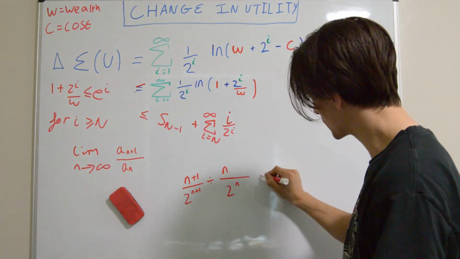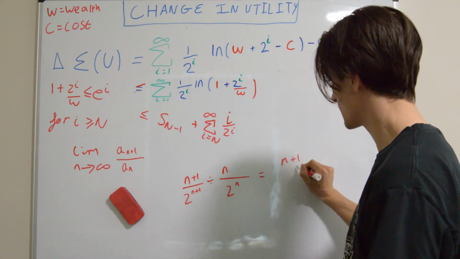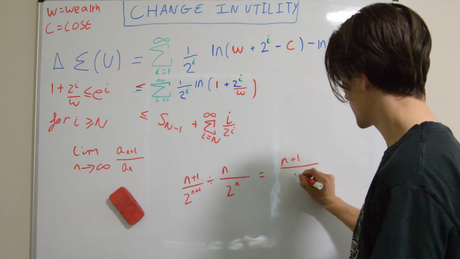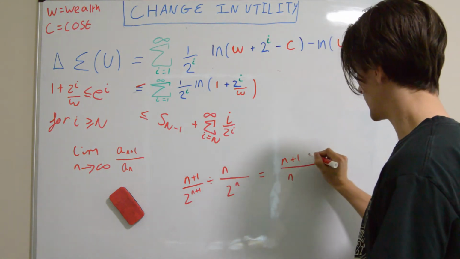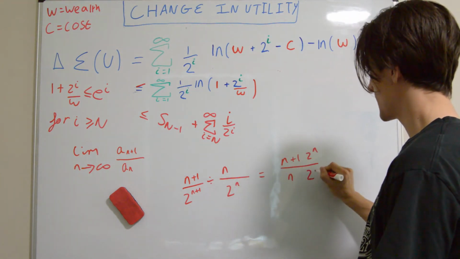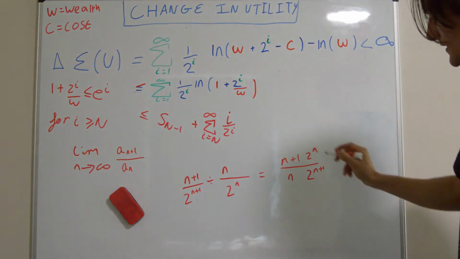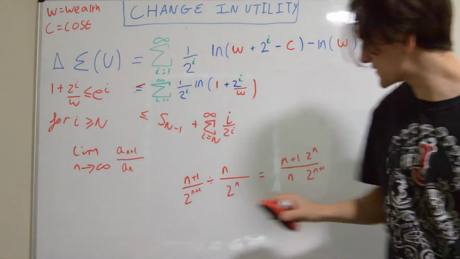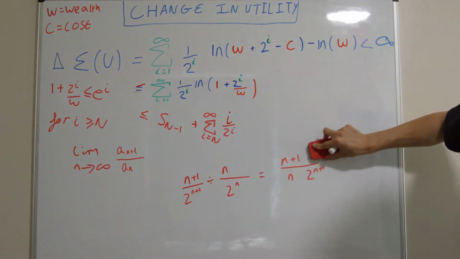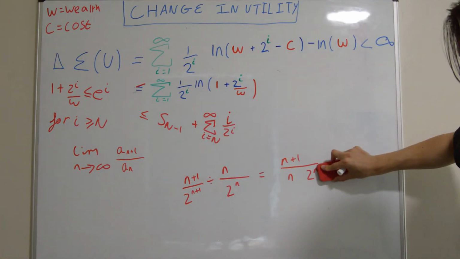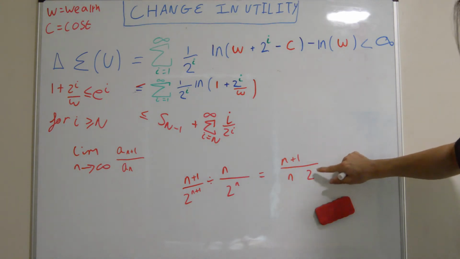Let's combine this into one fraction. We're going to get n plus 1 over n, and then we're going to have 2 to the n on the top and 2 to the n plus 1 on the bottom. And then some things are going to cancel here, right? We have powers of 2, so let's just combine these. We can rub out the thing on the top, and we're just left with 2 on the bottom.